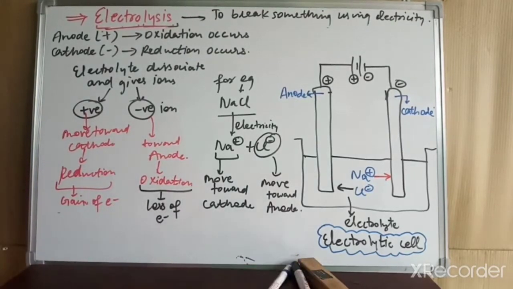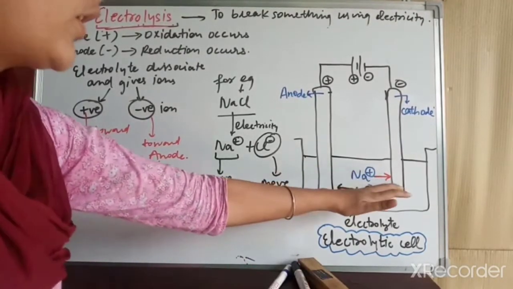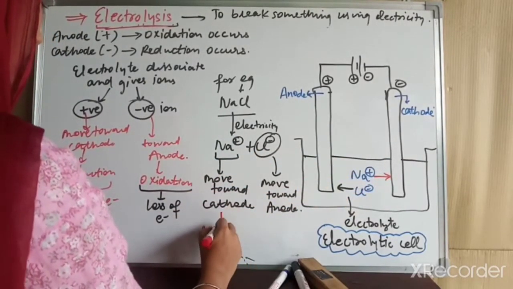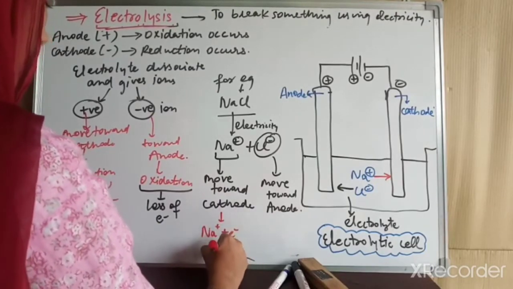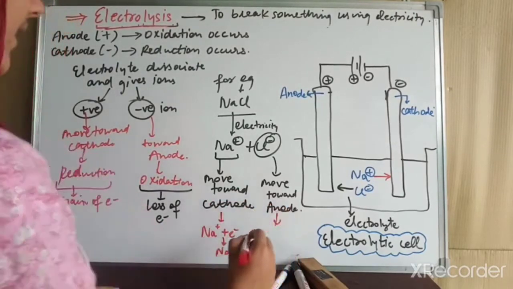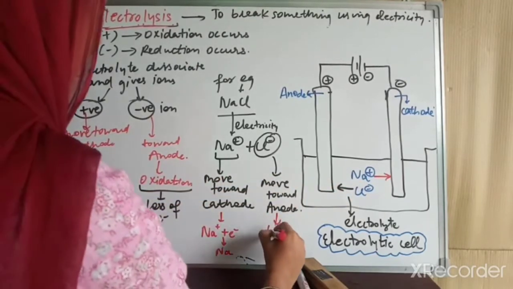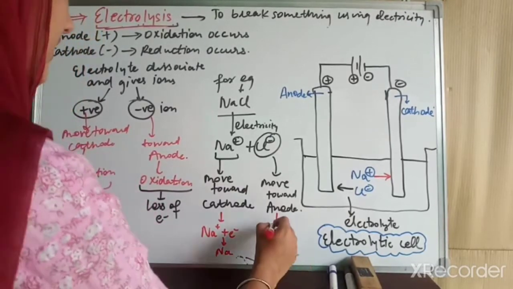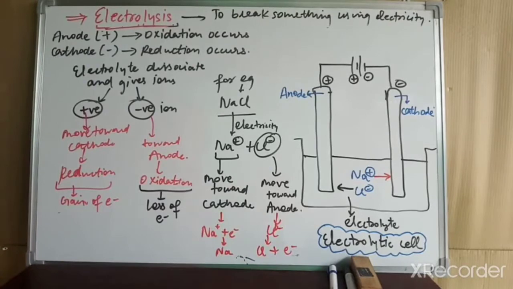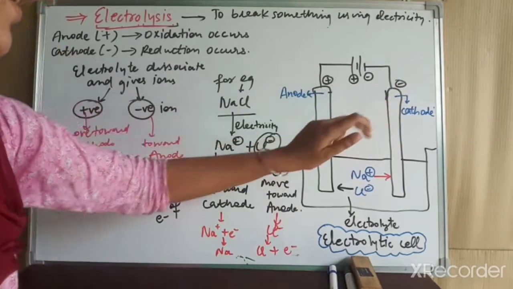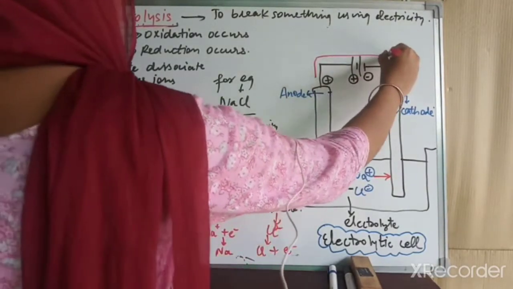So what happens when Na+ moves toward the cathode? An electron is received by the Na+ and it converts into neutral Na. Now, where has this electron come from? At the anode our Cl- has already moved. This Cl- undergoes oxidation, gives up the electron and converts into a neutral Cl atom. So this electron is transferred to the sodium through the wire. In this direction, electrons move from the anode to the cathode.